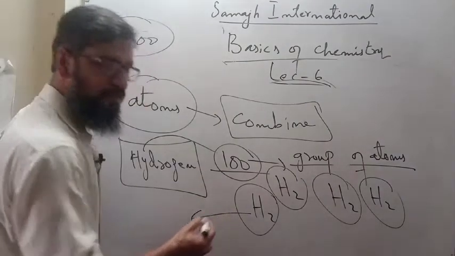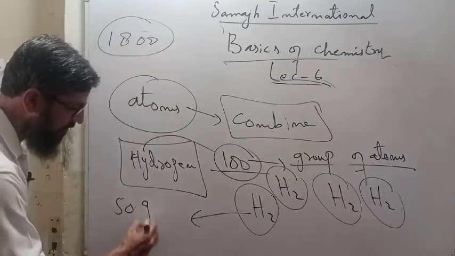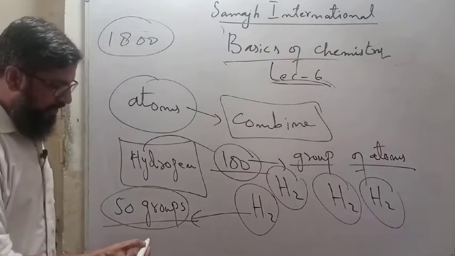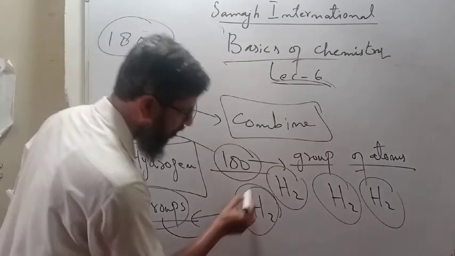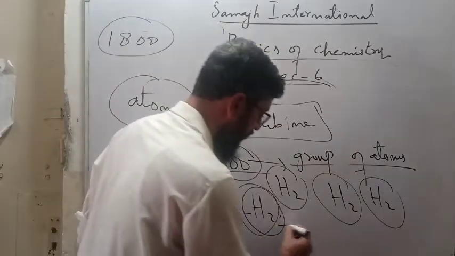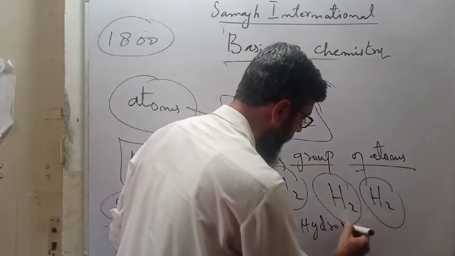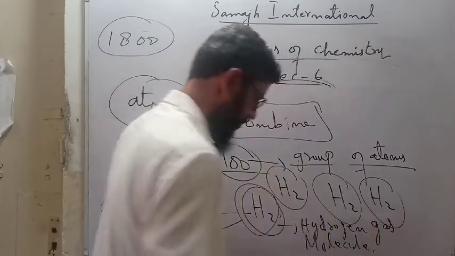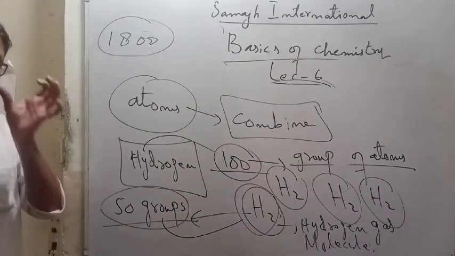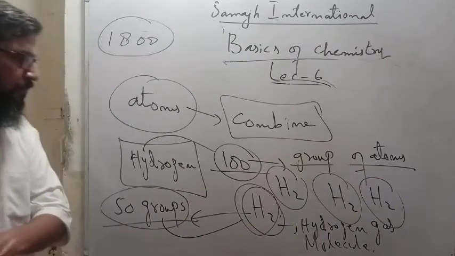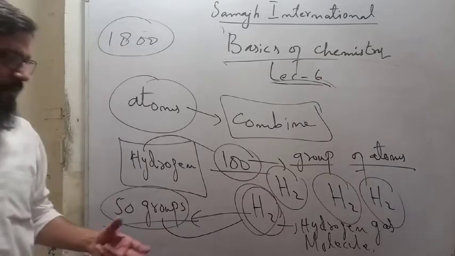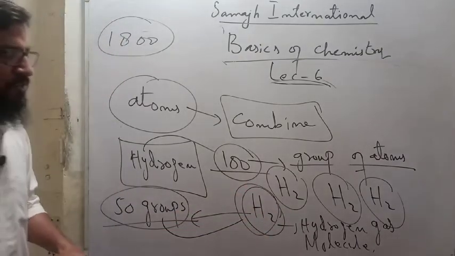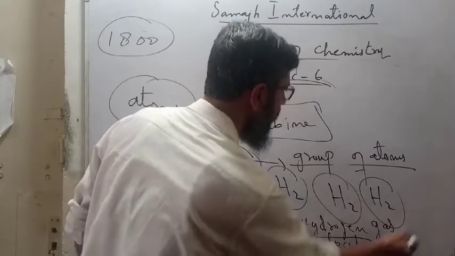How many groups do you have now? 50 groups. And each group is called a hydrogen gas molecule. Now, how many hydrogen gas molecules do you have? You have 50 hydrogen gas molecules. And why are you calling it a molecule? Because the simple definition of a molecule is a group of atoms.